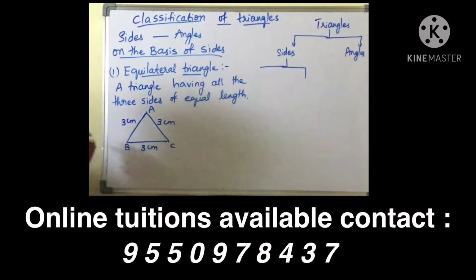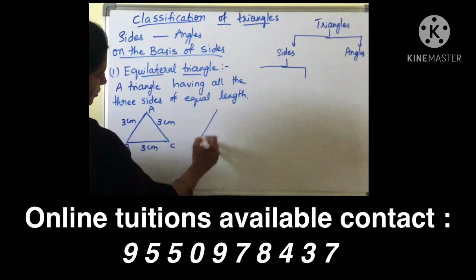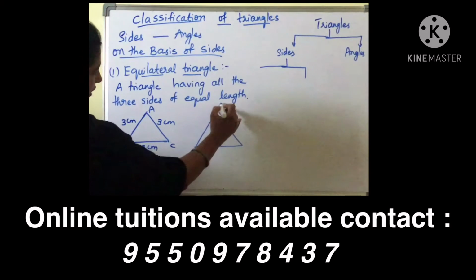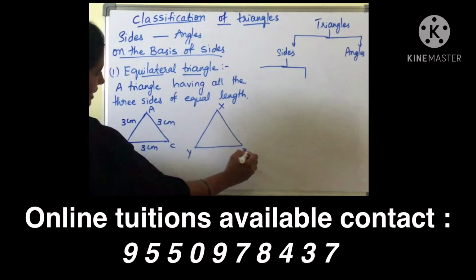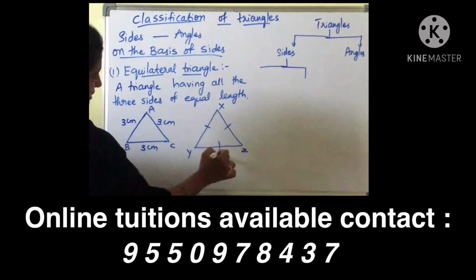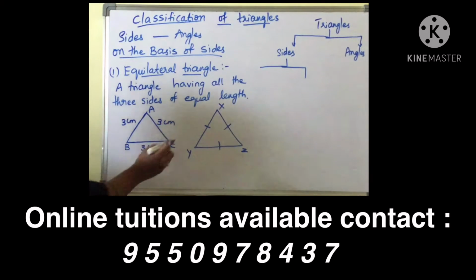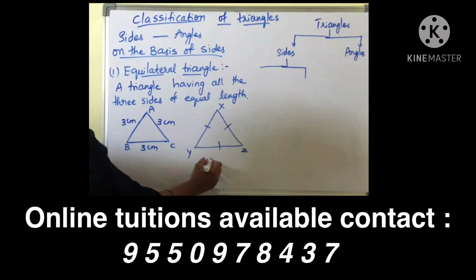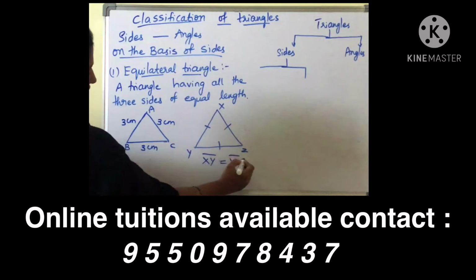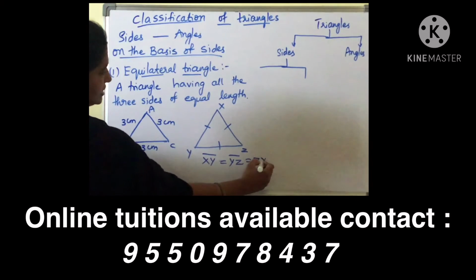So this type of triangle is known as equilateral triangle. Right? So you can write like this also children. Suppose this is triangle XYZ. So this side and this side are equal. So here we can write the side XY is equal to side YZ is equal to side ZX.